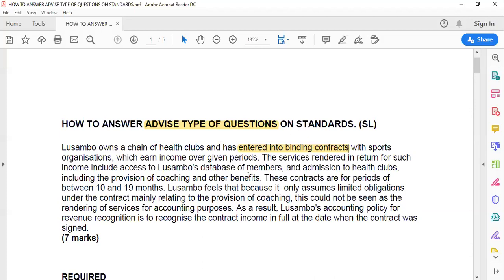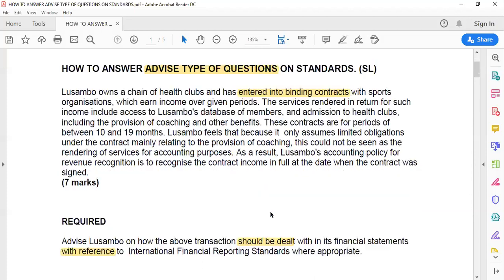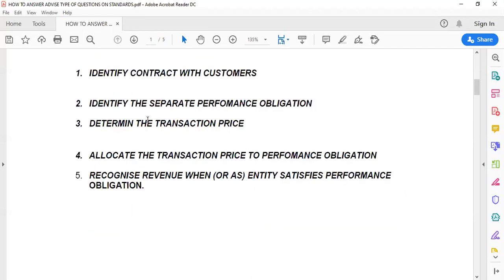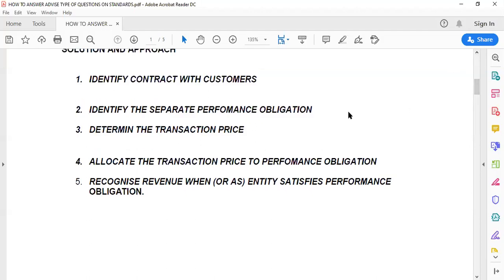Okay, what other item has Lusambo fulfilled here? Look at step number 3 and step number 2. Step number 2 says identify the separate performance obligation. Has Lusambo fulfilled this step? Not at all. Why do we say not at all?